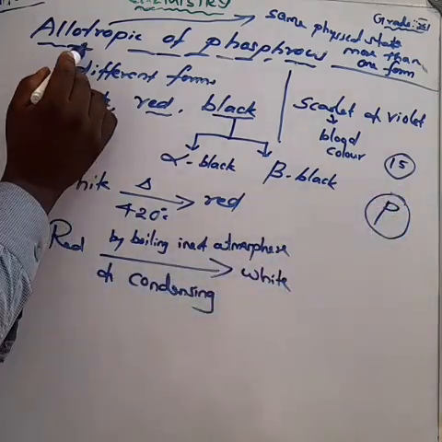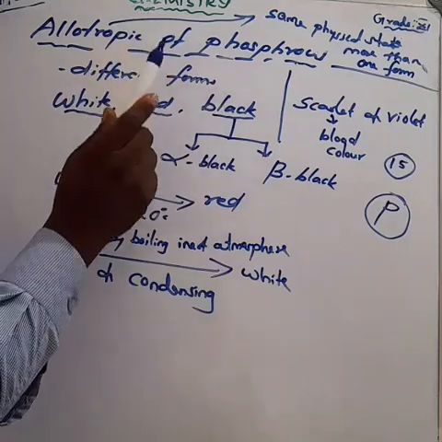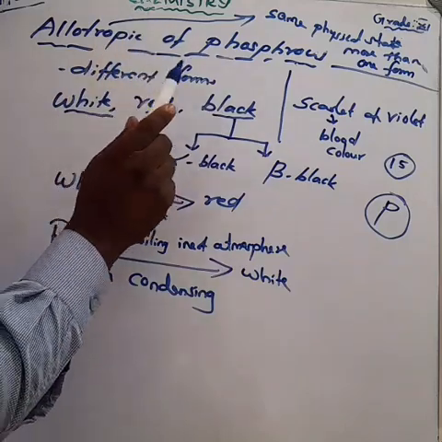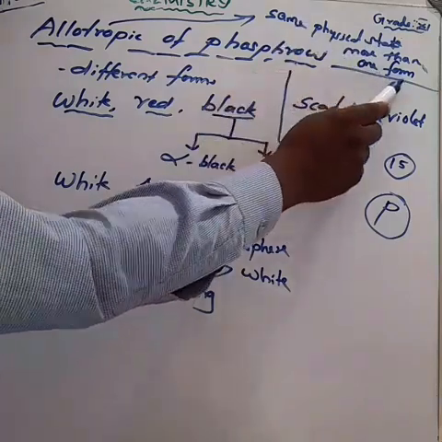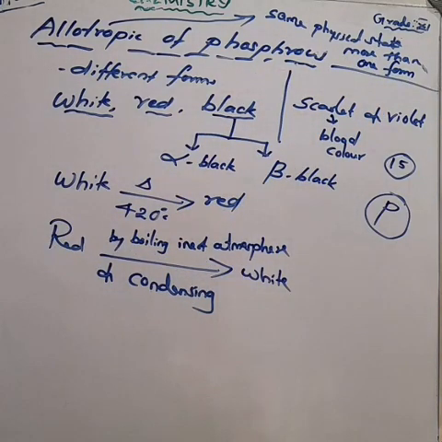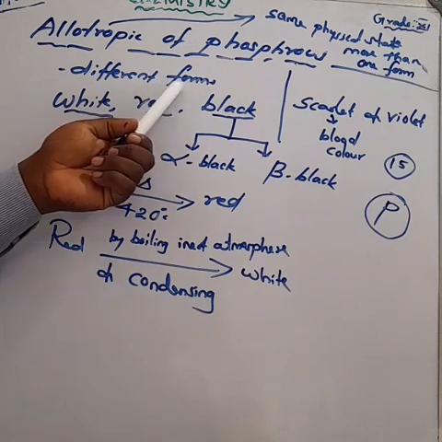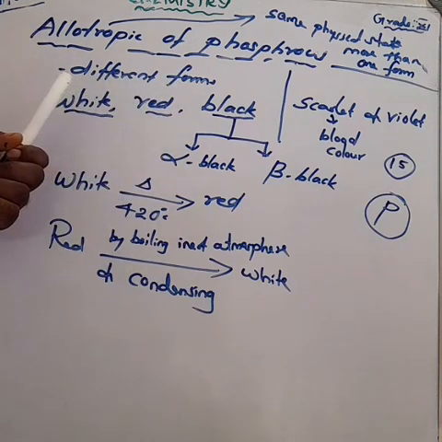Allotropy means an element having the same physical state, but more than one different structure, different form. More than one form, that we are calling allotropy. Okay. Allotropy means an element having different forms in the same physical state, and it contains more than one form. That we are calling allotropy.